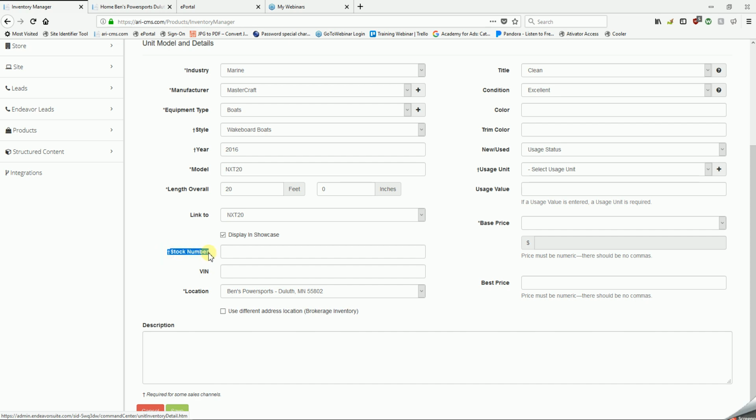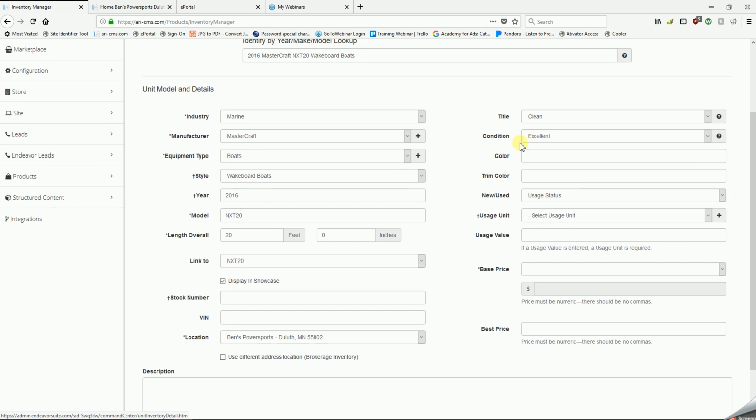Next, we have stock number and VIN. Not required to display the unit on the site, but if you have them, I highly recommend typing them in. Location. If you have inventory at multiple locations, all of your locations will be in this list, and you'll be able to use the drop-down to select the actual location of where this unit is sitting.